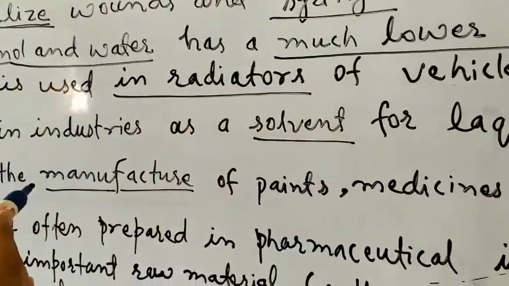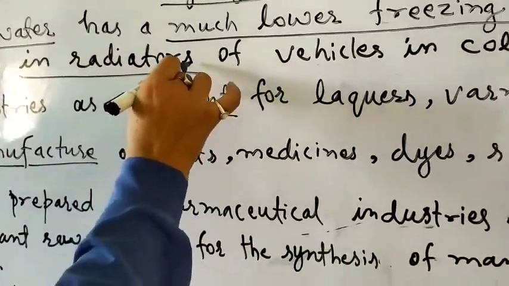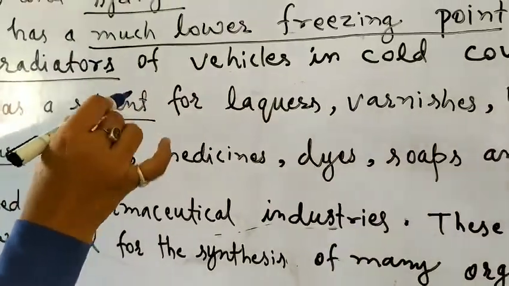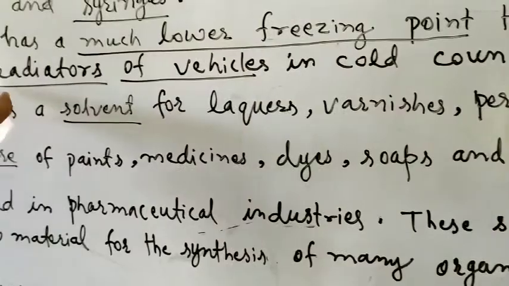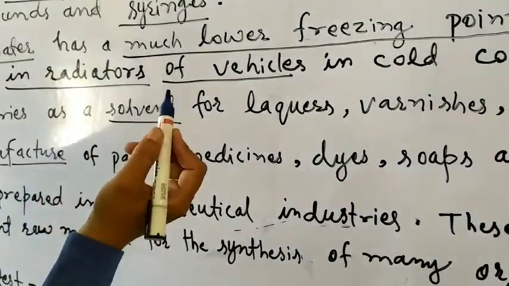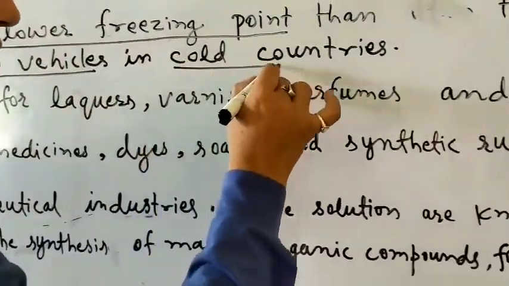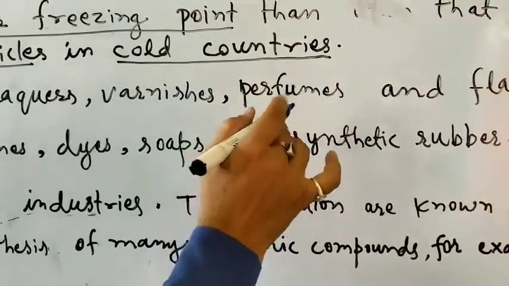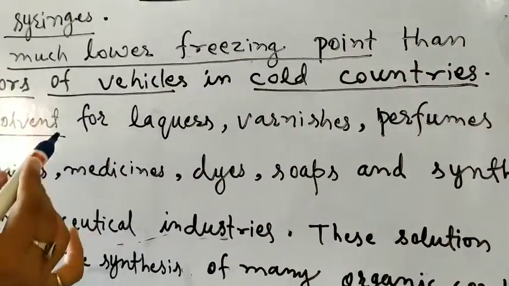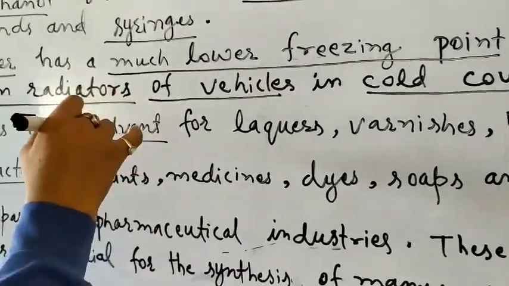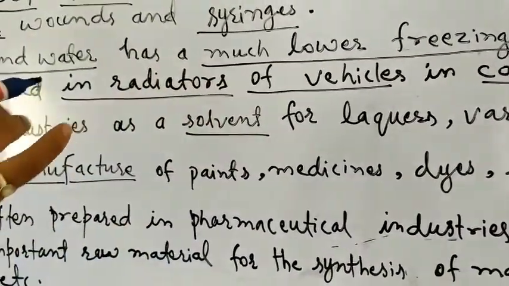What are radiators? Radiators are the cooling system used in vehicles. So antifreeze is used in radiators in vehicles in cold countries where water freezes at the freezing point of water, but antifreeze does not freeze at that temperature.